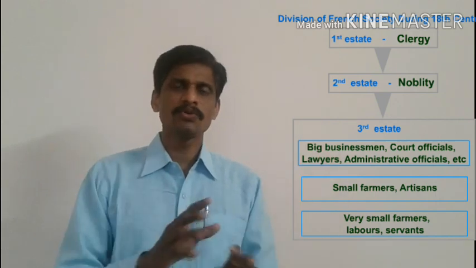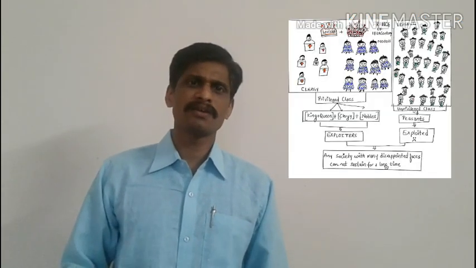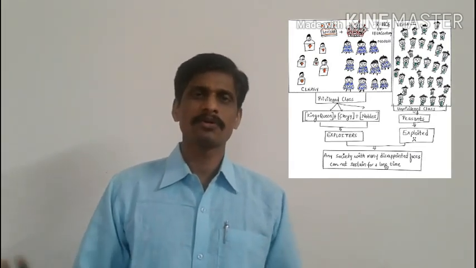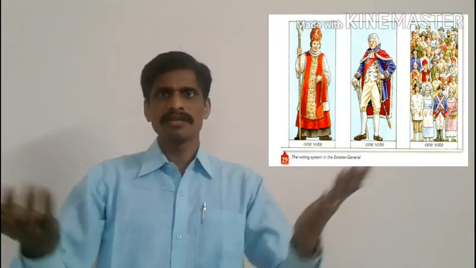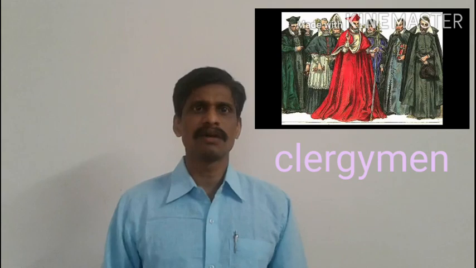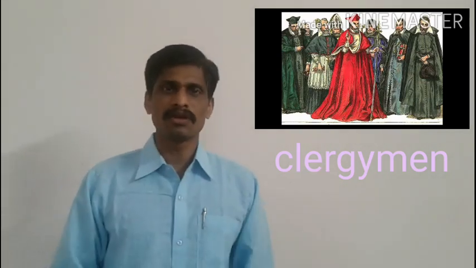The first two estates were exempted from paying taxes. They did not pay tax to the government. They enjoyed all the rights and privileges, and they got all the privileges by birth. But the third estate people did not have any privileges and rights by birth. They had to pay tax to the government.